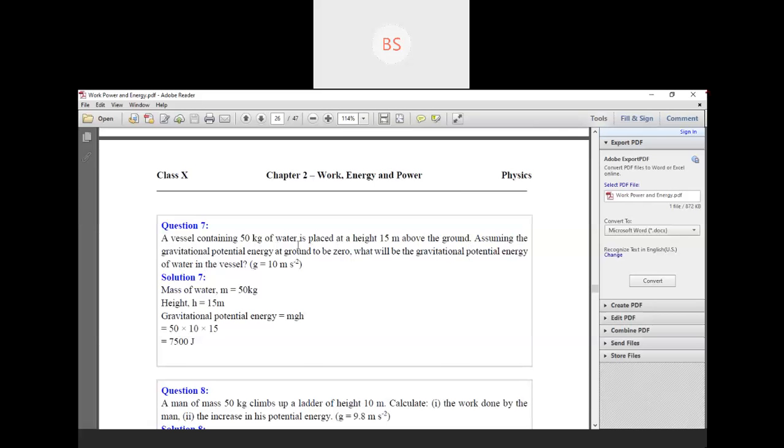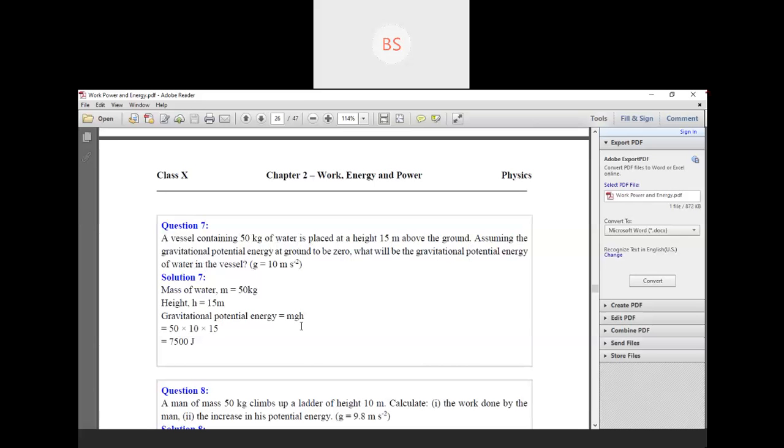Okay. So children, a vessel containing 50 kg of water. See, they have twisted your question. Actually, the weight of the vessel, including water, is 50 kg. So they have given 50 kg weight because inside water is also available there. So m is how much? 50 kg. Also, it is mentioned height, that is h, 15 meter.